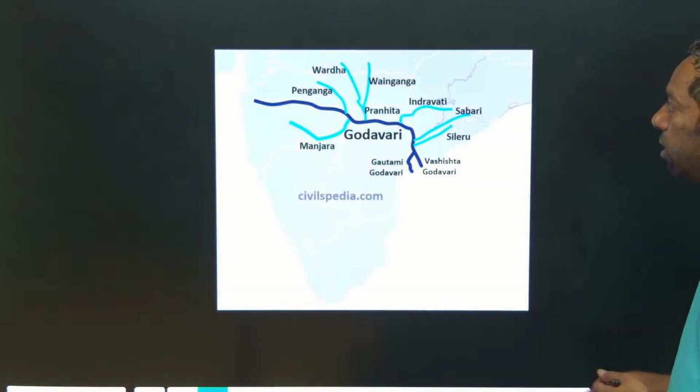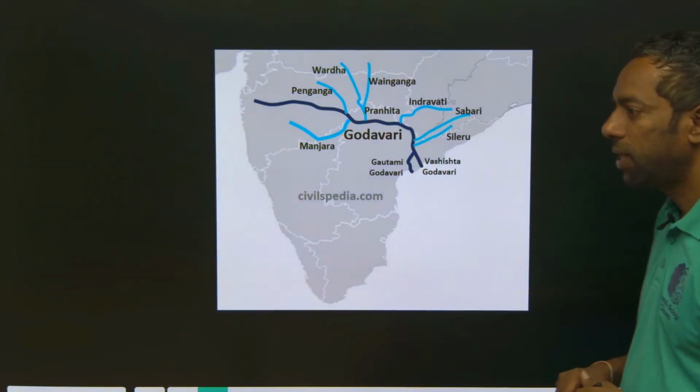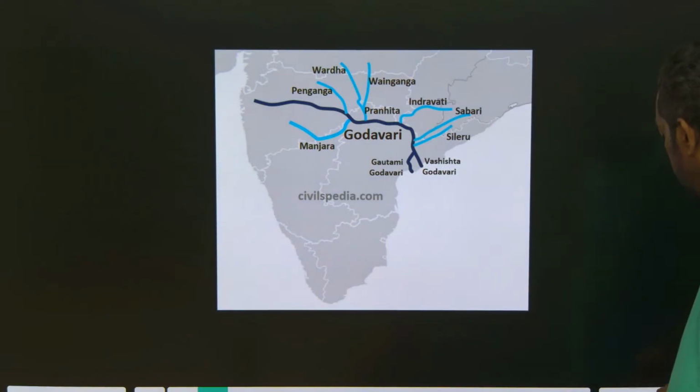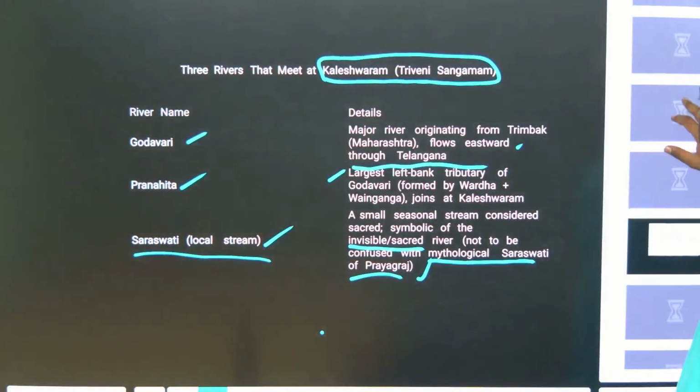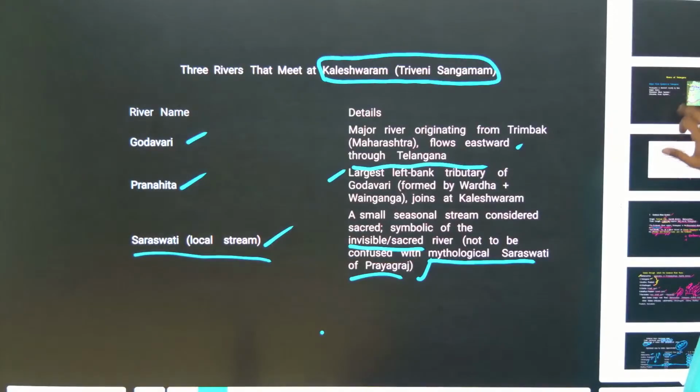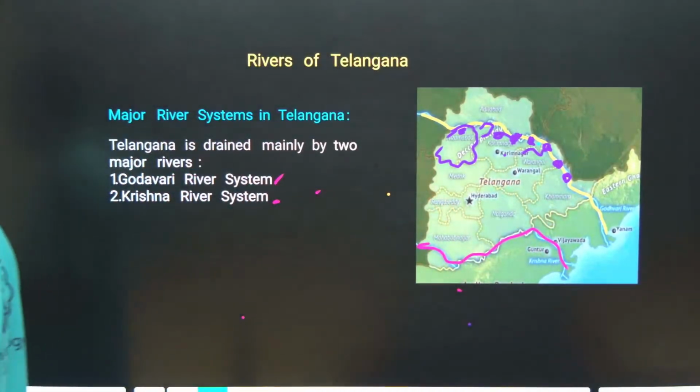This is the Godavari river, with its left and right bank tributaries. Again, you have to take a quick look into this Godavari river.